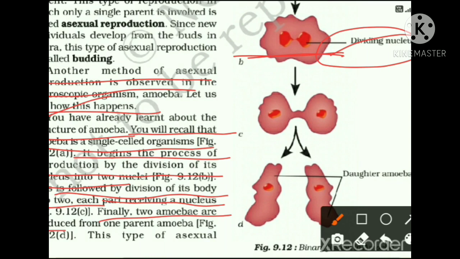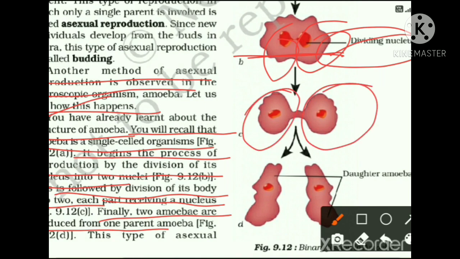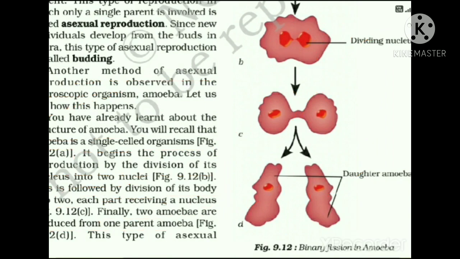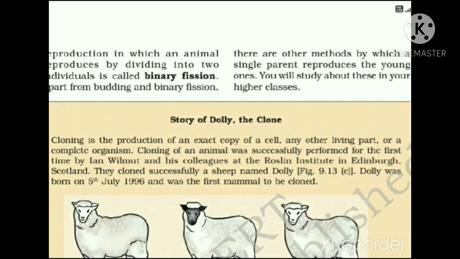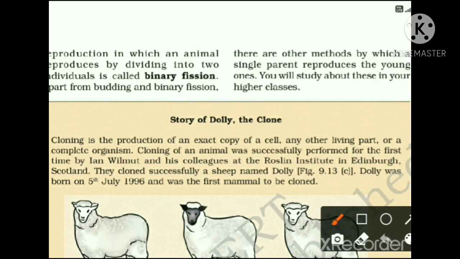Finally, two amoeba are produced from the one parent body. So from a single parent body, two daughter amoeba are produced. This type of asexual reproduction, in which an animal reproduces by dividing into two individuals, is called binary fission.